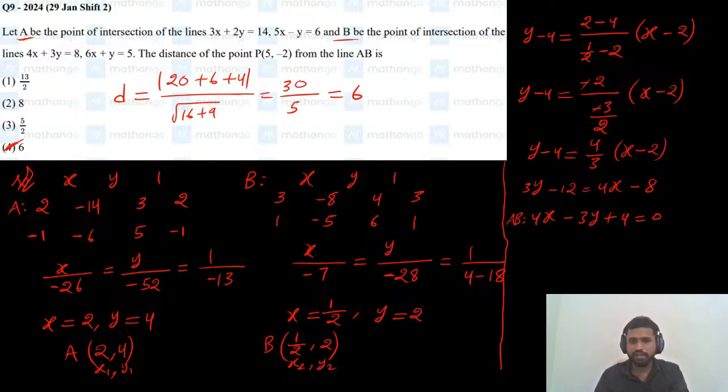So till now, if you have any doubts, you can ask me in comment section. So again, I'm explaining this one. A be the point of intersection of first two lines. So by solving first two lines, we got a point A, and by solving the next two lines, we got a point B. We found the equation of AB here, and the distance of the point 5 comma minus 2 from the line AB can be found by using the formula mod AX1 plus BY1 plus C divided by square root of A square plus B square.